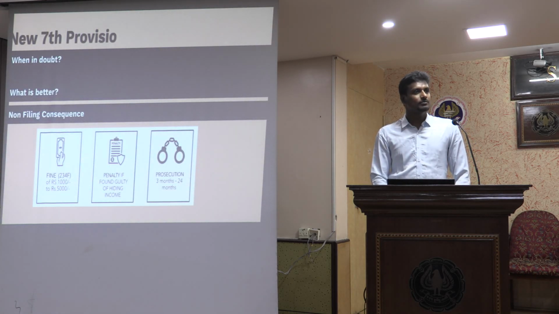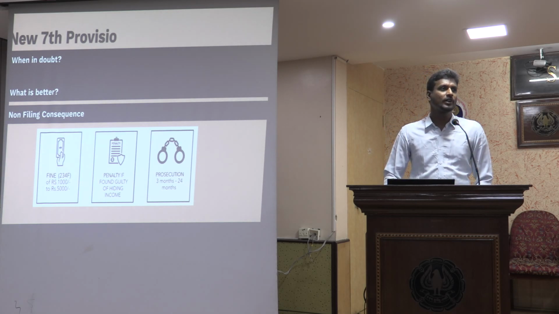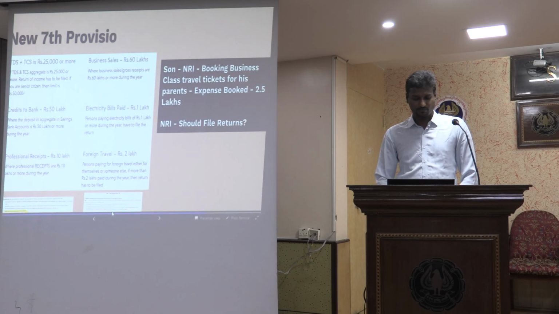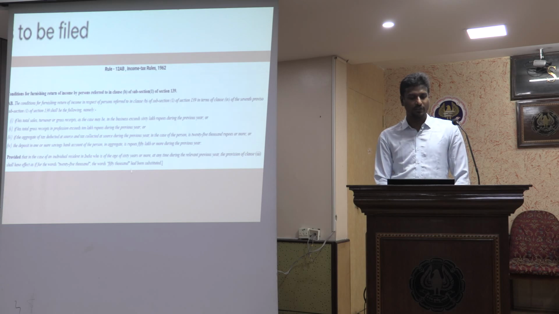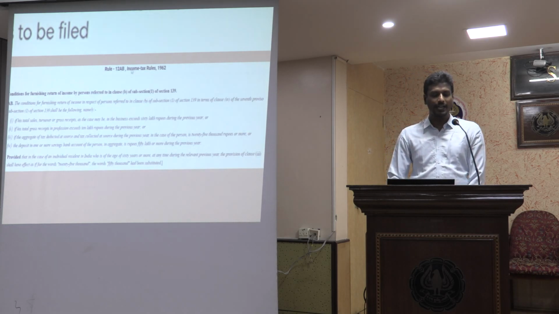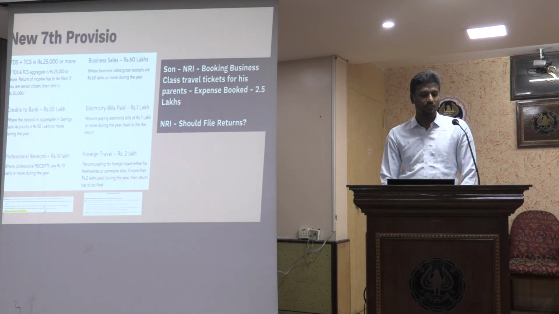Which year is it? This year, because this notification was notified in April 2022. This is rule 12AB, rule number 12AB. The last one, the deposit in one or more savings bank accounts of a person in aggregate is rupees 50 lakhs or more during the year. So rule 12AB, it was not notified or specified earlier. This is coming from the 7th proviso of section 139.